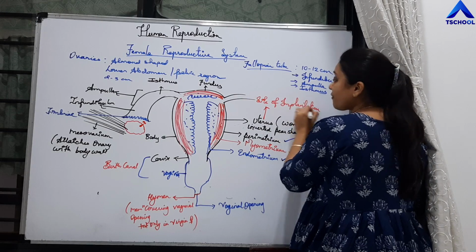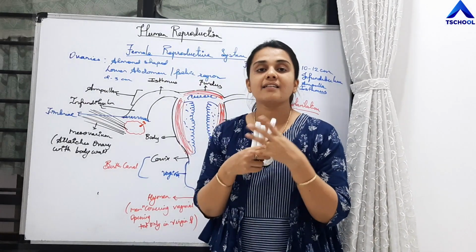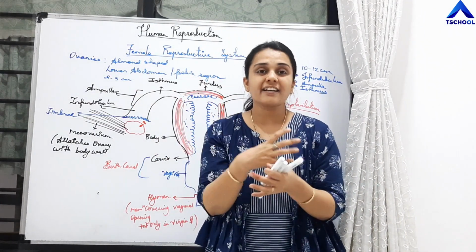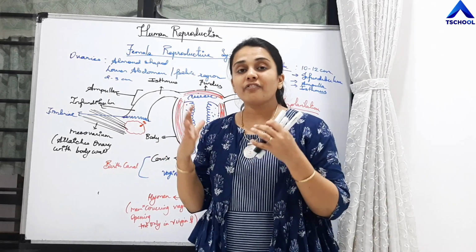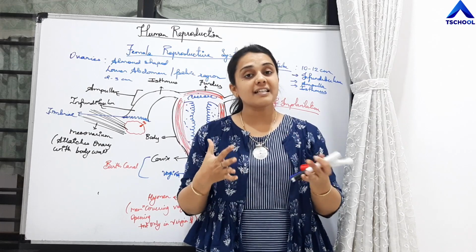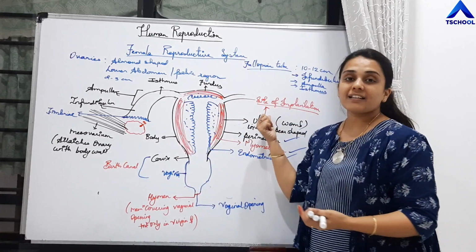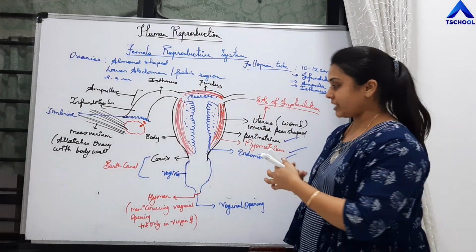What is the meaning of implantation, students? Implantation is a site, a region where the fetus is going to be implanted, where it is going to grow. So where the fetus is growing, attached with which part of the female reproductive system? That is uterus. So uterus is the site of implantation.